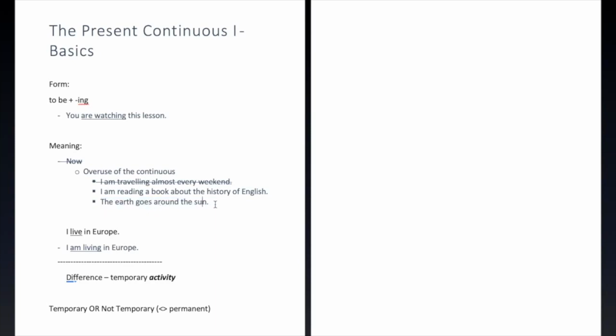So the fact that we don't add it doesn't change the situation. It's still the same situation. It still could be temporary, but we just don't have that meaning in there. So I hope you can see that if you don't put it in there, it does not mean that it is a permanent thing. If we use the continuous, we're saying it's temporary. All right, so this is what we want to understand. So let's look at some examples.